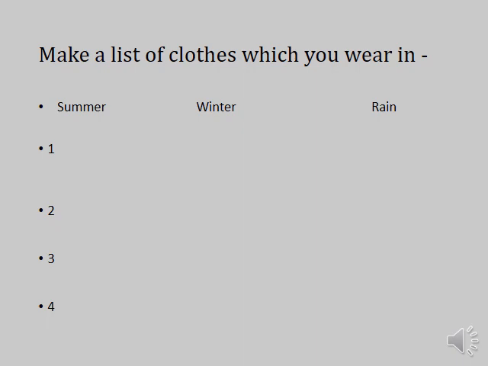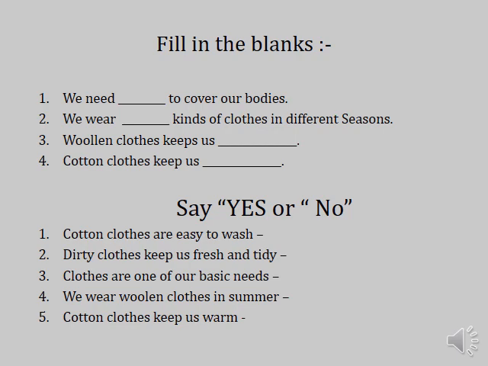Now it's homework time, children. Note down your homework. Number 1, make a list of clothes which you wear in summer, winter and rain. You will make columns, and you will write 4 clothes which you wear in summer, 4 clothes which you wear in winter and 4 clothes which you wear in rainy season. This is your first homework.